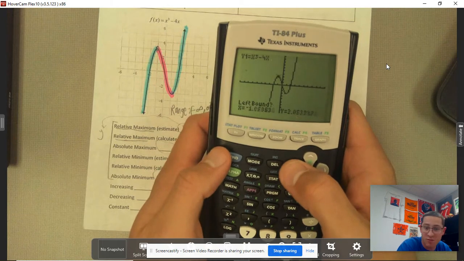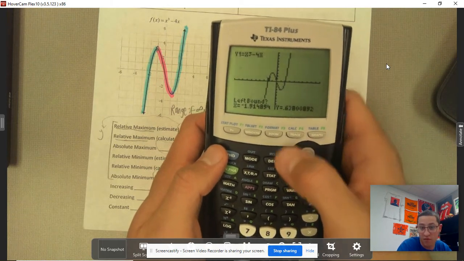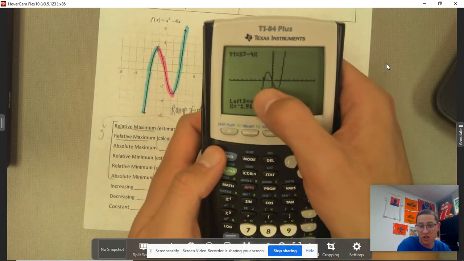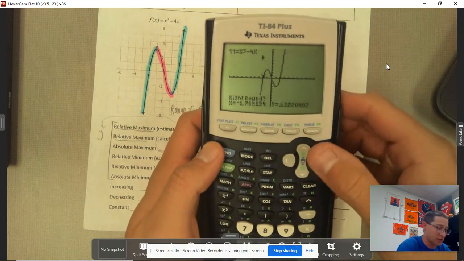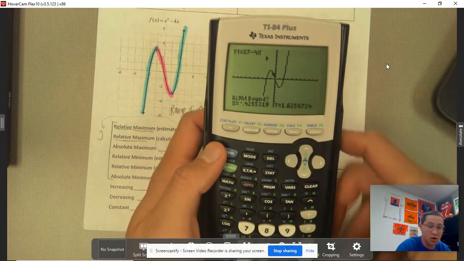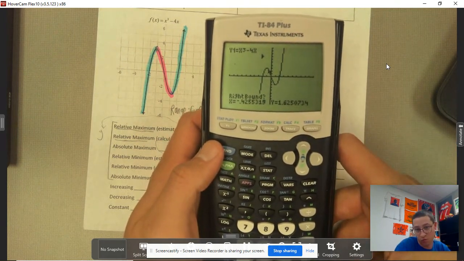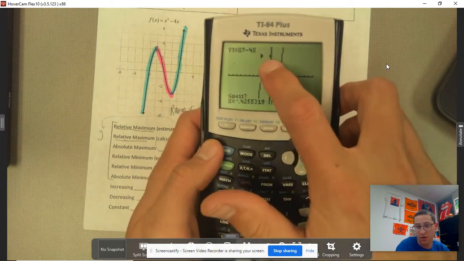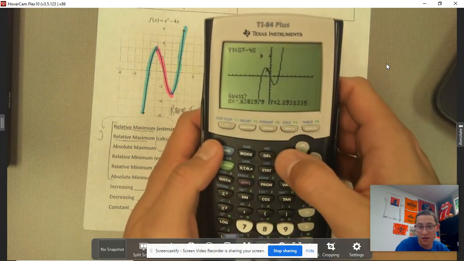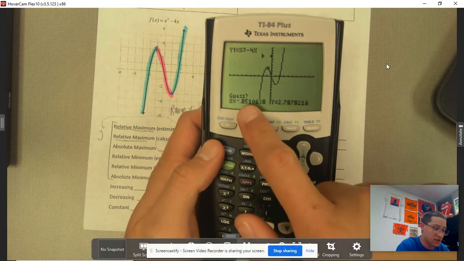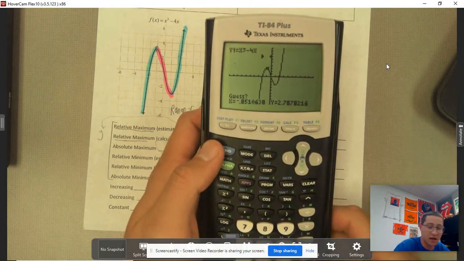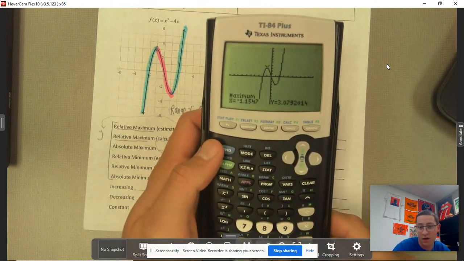It says left bound, so you're looking for a point left of the maximum. I just need an x value that's left of the maximum, and then I scroll over to get an x value that's right of the maximum, so you see the arrows are now in between. Then I scroll over and estimate it, and I get close, and there it is.